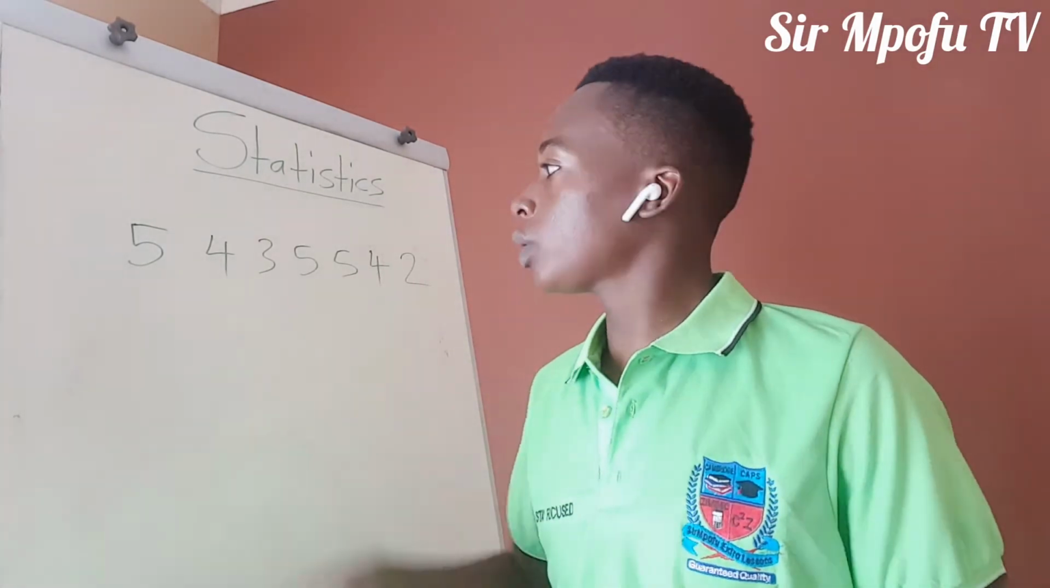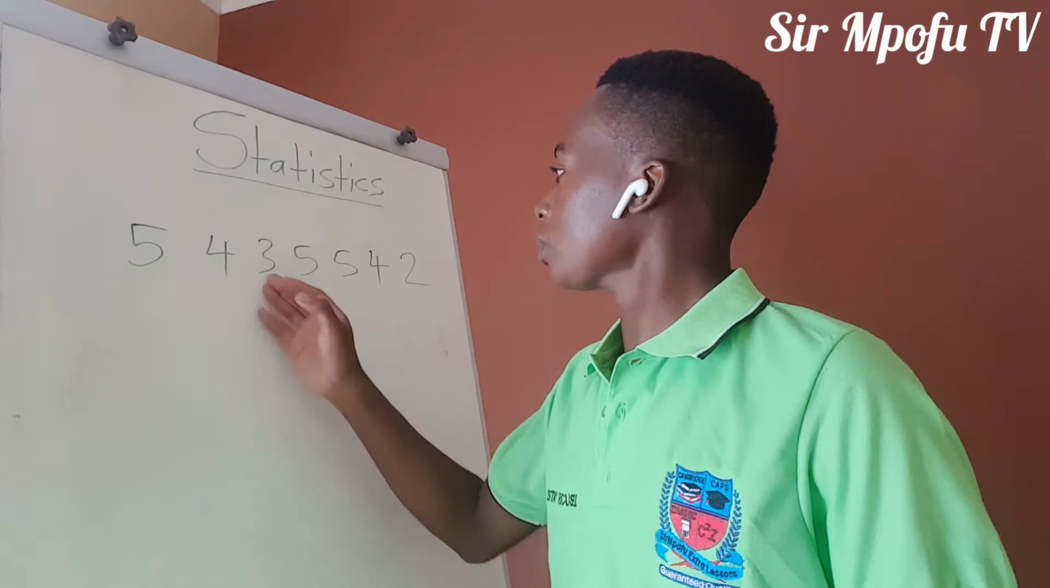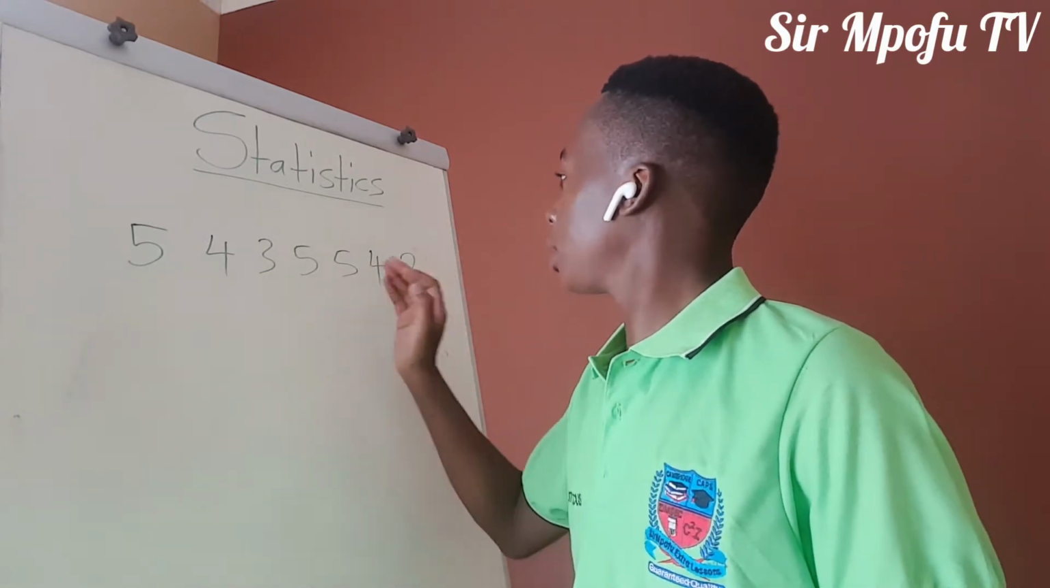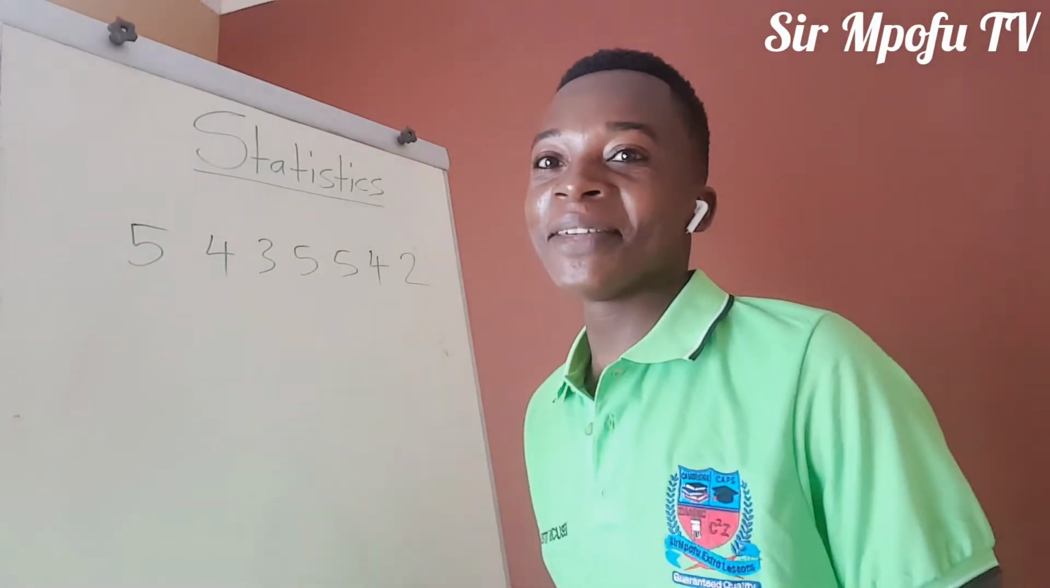Yes, there are 7. So this is Ruby, Letwin, Tendai, Rhoda, Mary. Okay, I'm joking. Those are not your ages, guys.